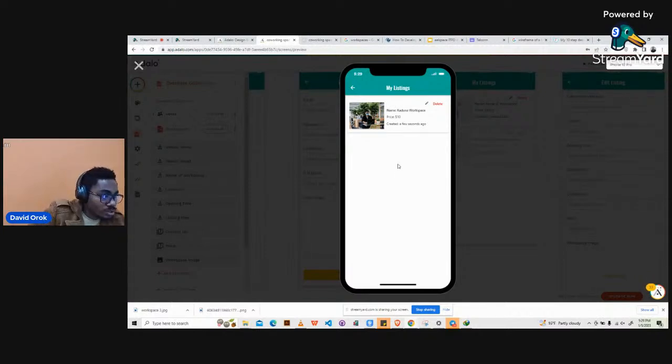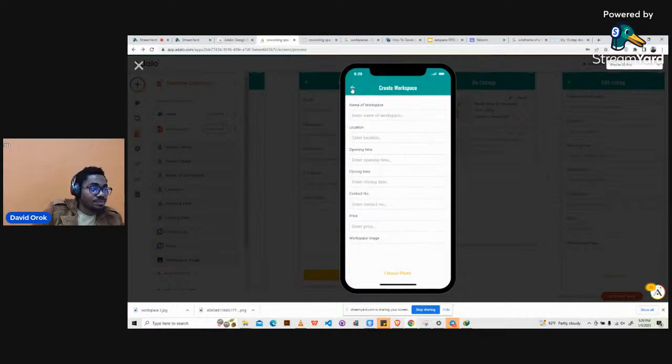We can go ahead and just add one more extra listing, and then say Uyo workspace. Location is Uyo, Akwa Ibom State, Nigeria. It opens at 6 a.m., closes at 6 p.m. Contact number is +234, like that. And then this one is $15. Okay, so we upload an image.